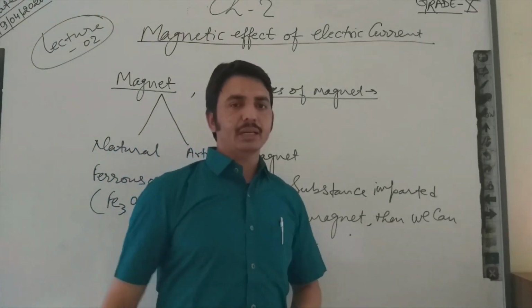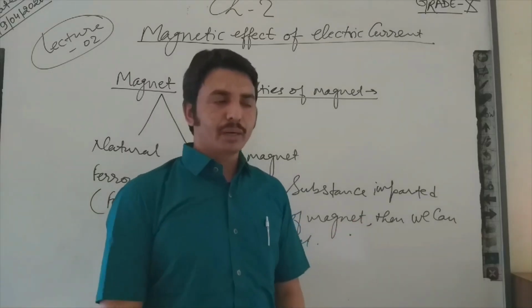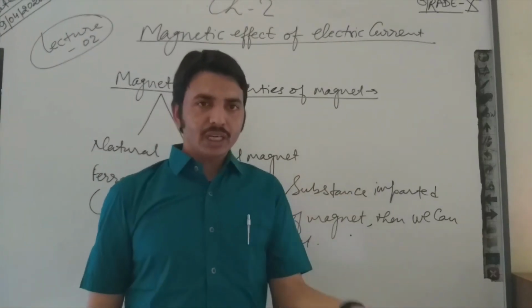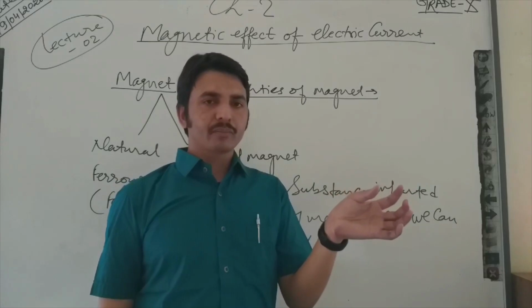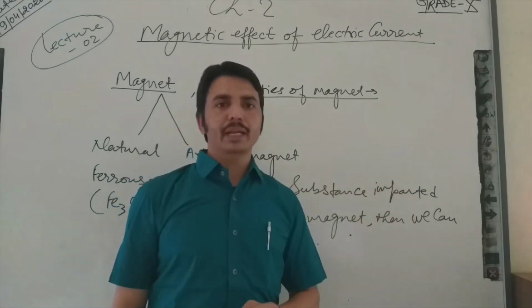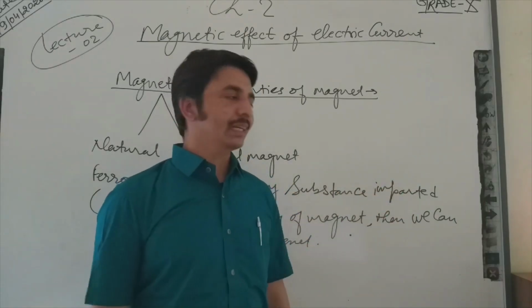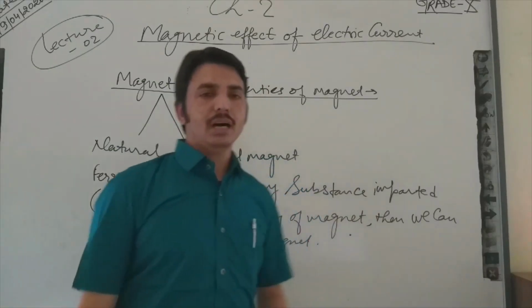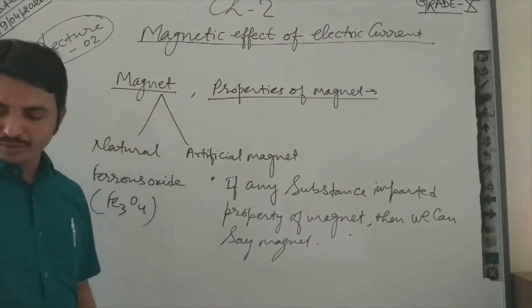In scientific terms, this is known as charging of the material. If a material is charged and shows the property of a magnet, then it is an artificial magnet.